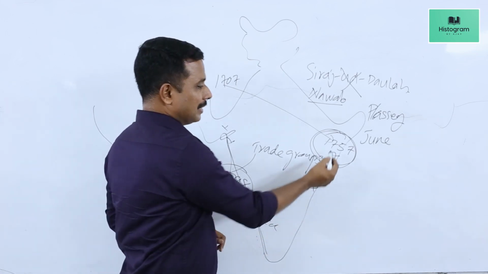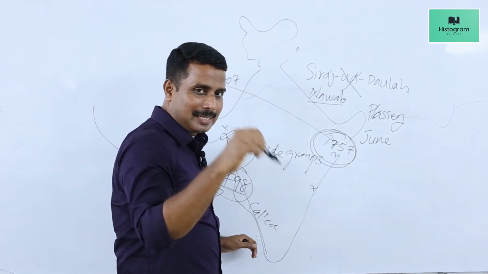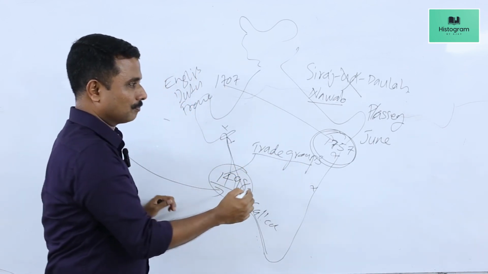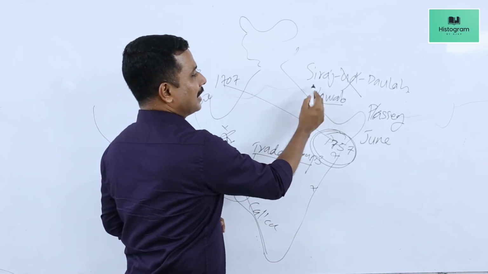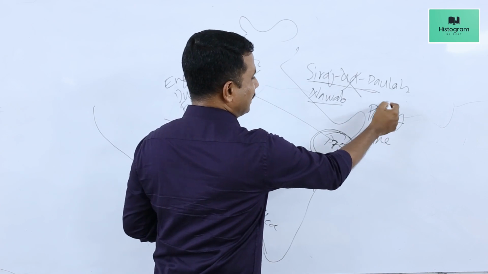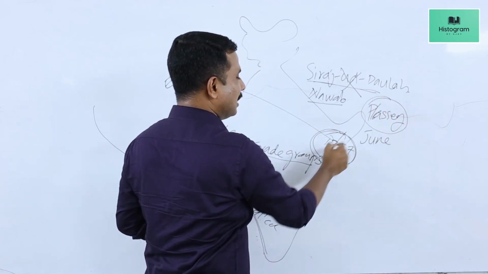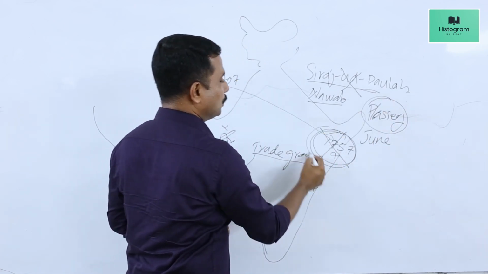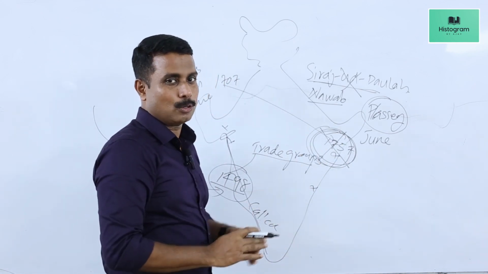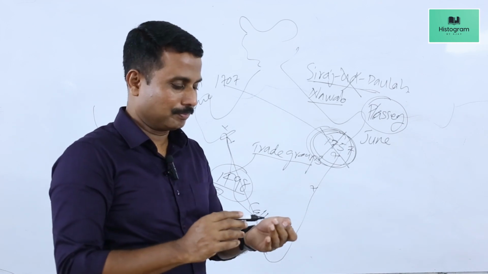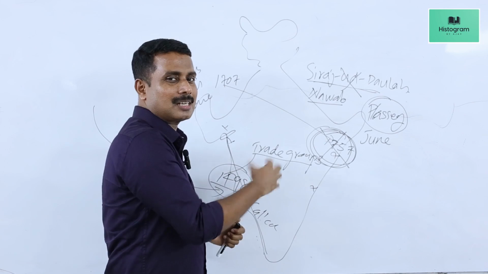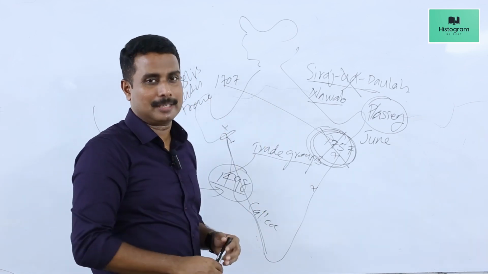I repeat, in 1757, the British East India Company, one of the European trading groups in India, fought a battle against Bengal Nawab Siraj ud Dowla in the Battle of Plassey and defeated him and captured control over Bengal. So this was the first political battle that the British East India Company fought in India, by which they got some sort of control over a territory in India.